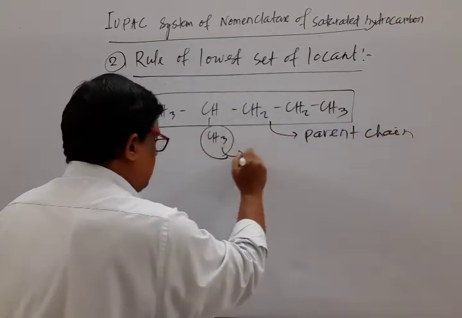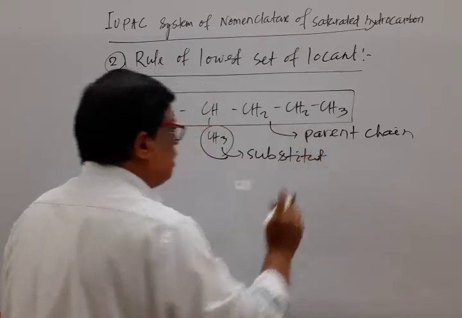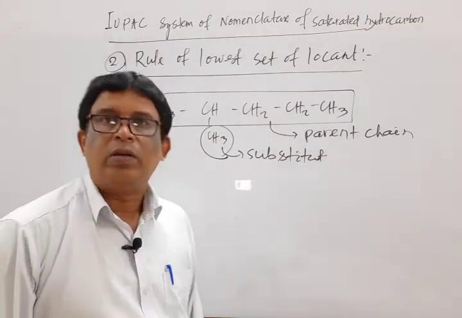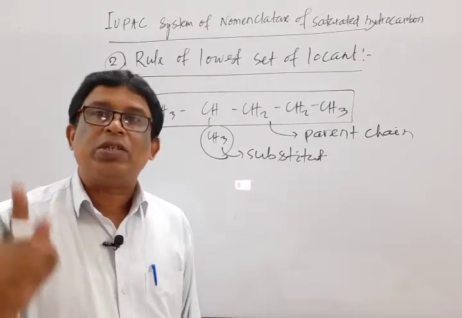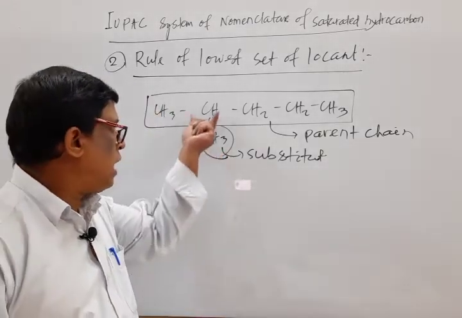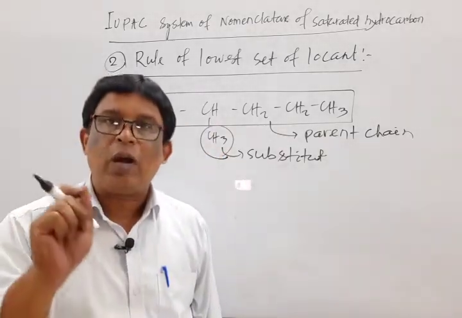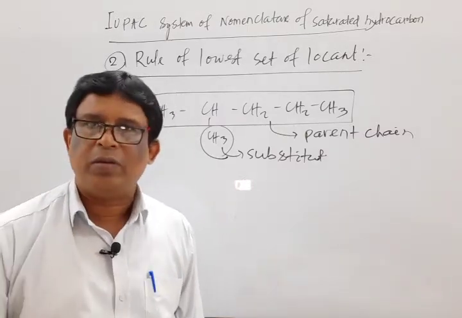Then this is known as the substituent. Then number the carbon atoms present in the main chain from either side in such a way that the locant number of the substituent attached to the main chain is as low as possible.